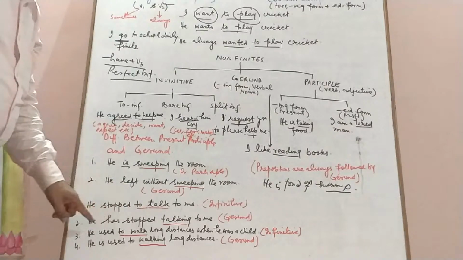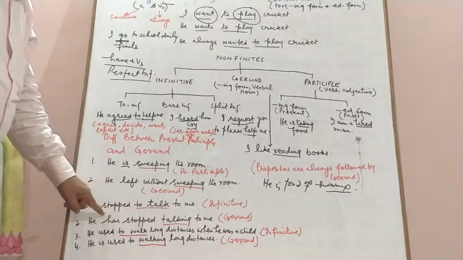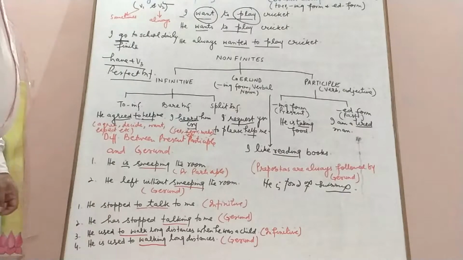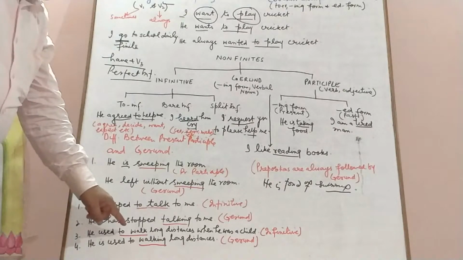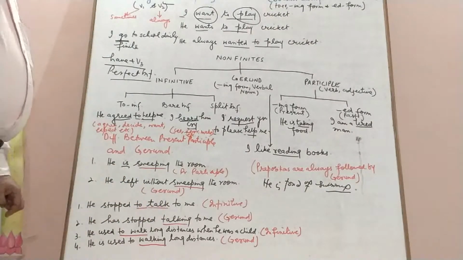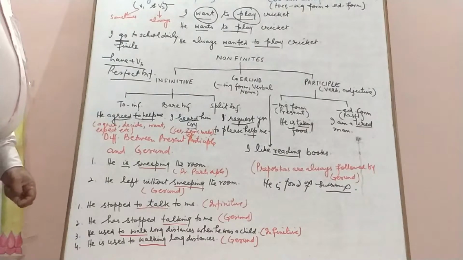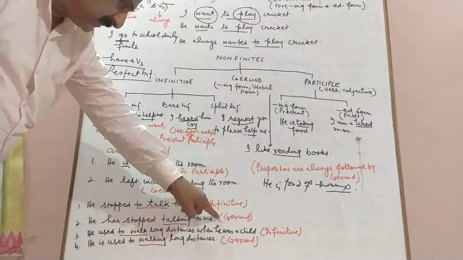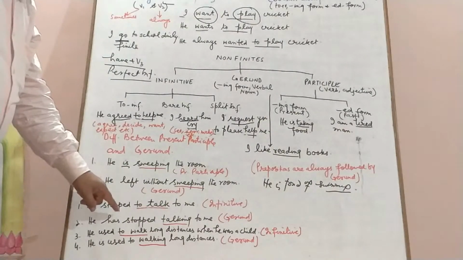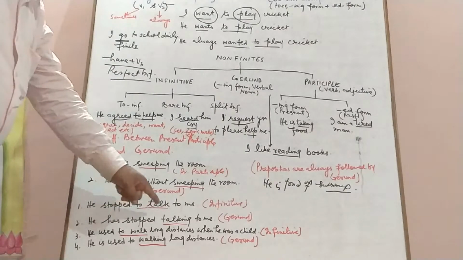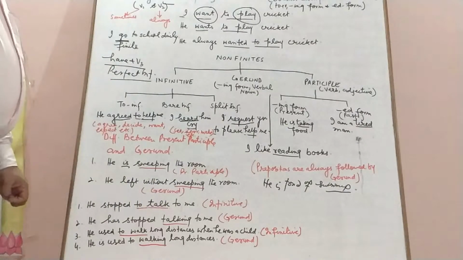Now stop is the main form of the verb, the finite form. The next one is "He has stopped talking to me." Now here talking is the gerund, and this sentence means that he talks to me no more. He has stopped the process of talking to me. He doesn't talk to me anymore. Though both have the main verb stopped, there is a lot of change in meaning.